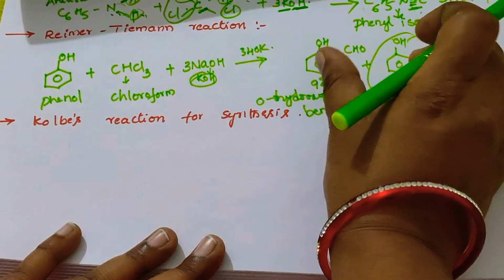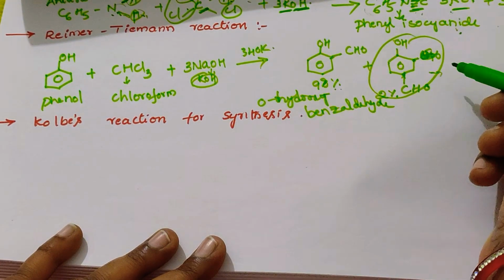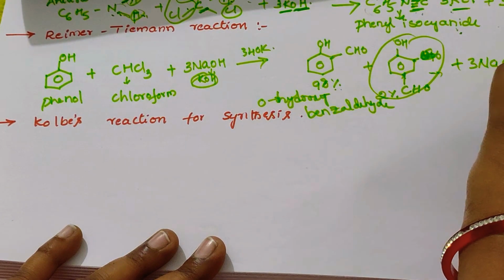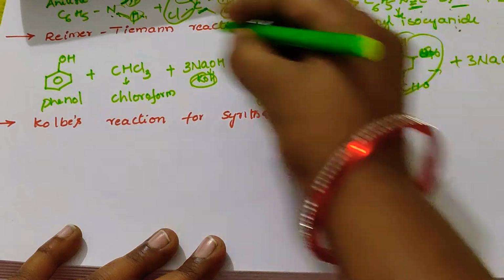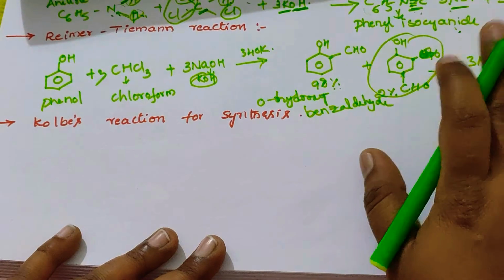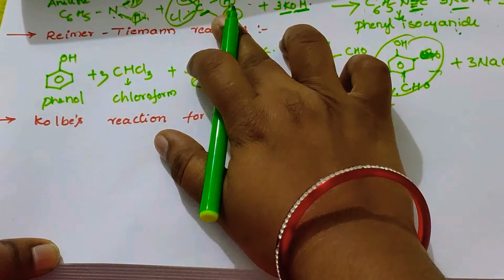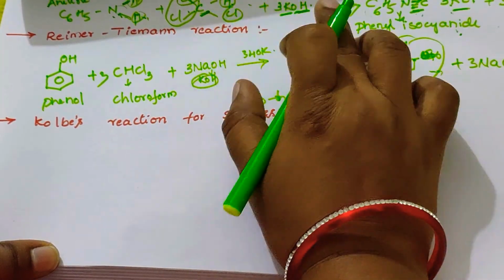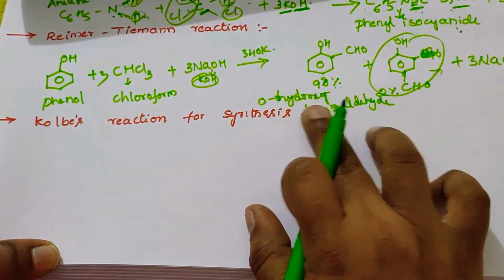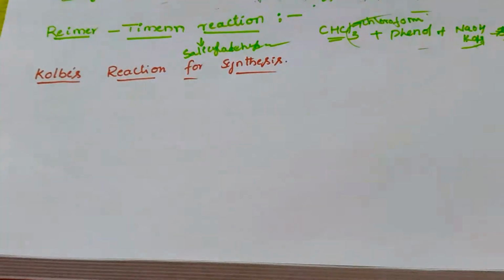The para isomer is separated by steam distillation, and 3 NaCl and 3 water molecules are also formed. In the carbylamine reaction, phenyl isocyanide is formed; the reactants are chloroform and KOH, the same alkali. Orthohydroxy benzaldehyde is formed in the Reimer-Tiemann reaction.